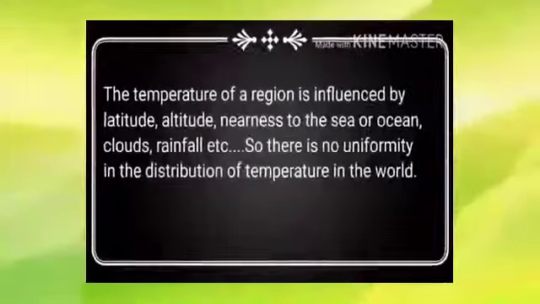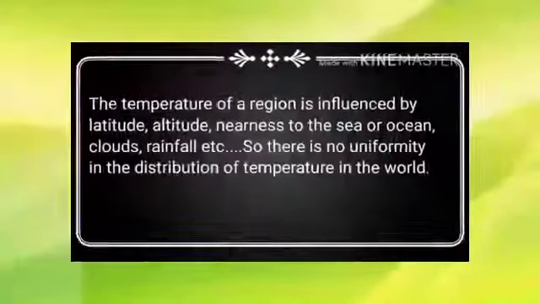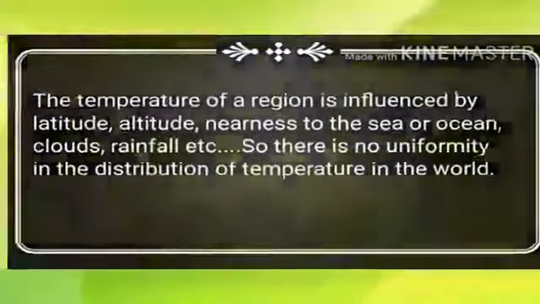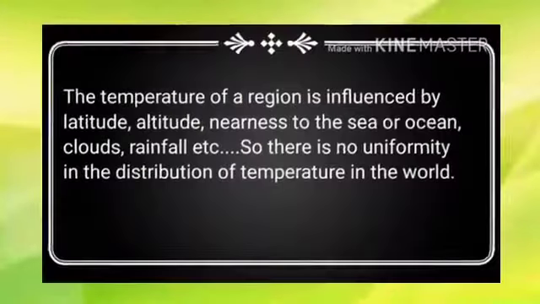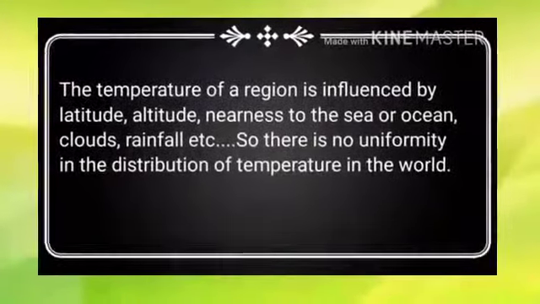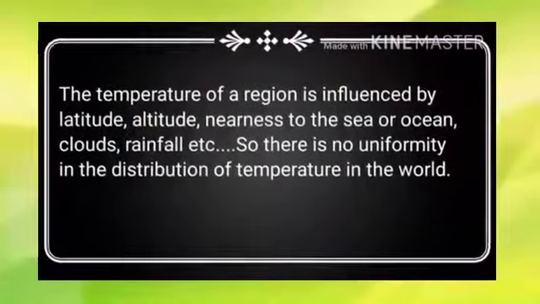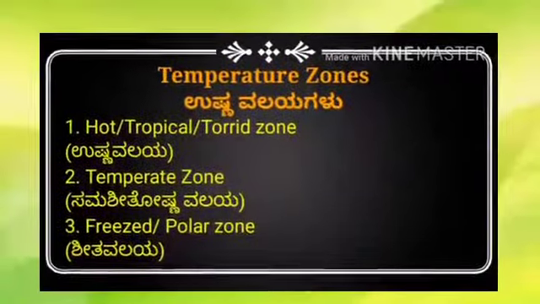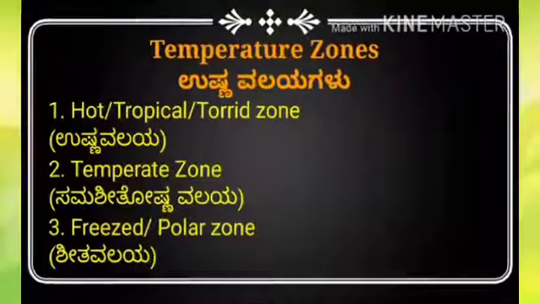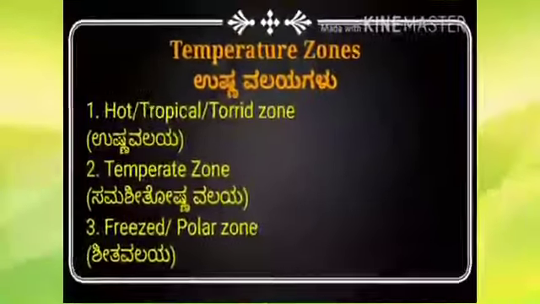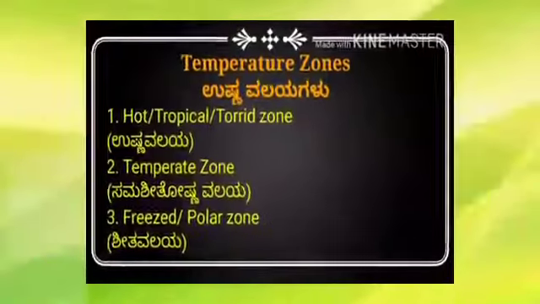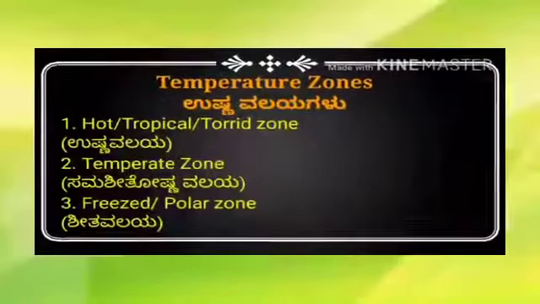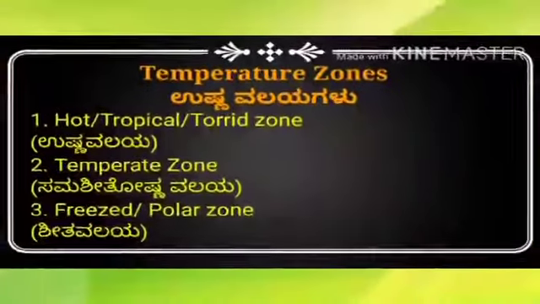Hence we have divided the entire world, that is our entire earth, into three temperature zones. Let's go to the temperature zones in the world. We have three temperature zones. They are the hot or tropical or torrid zone. The second one is the temperate zone. The third one is the frigid or polar zone.